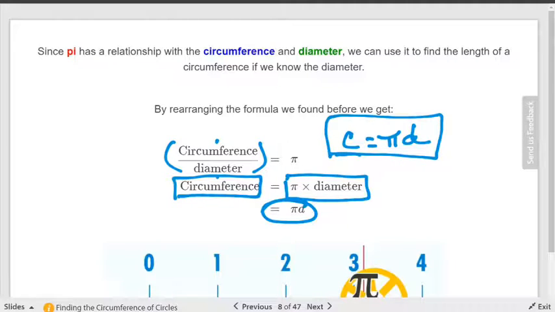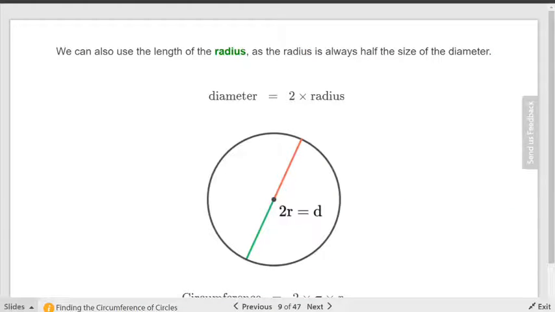So if we're looking for the circumference of a circle, all we have to do is take pi times what? The diameter. So C equals pi times D. And you can write it out as multiplication if you want to. Okay, so we've got another piece of information. We've talked about circumference being the distance around. Yes?